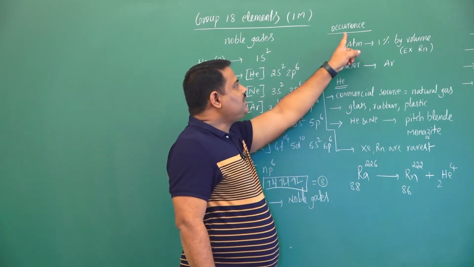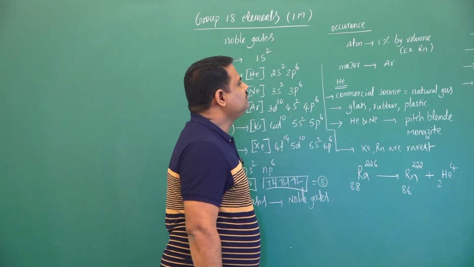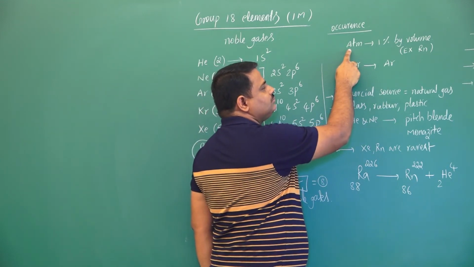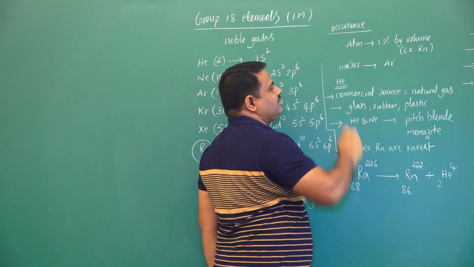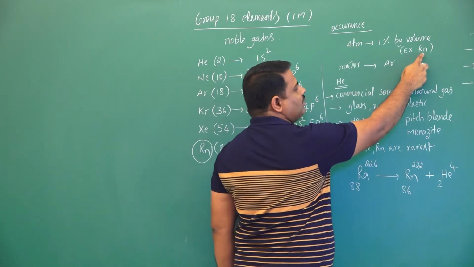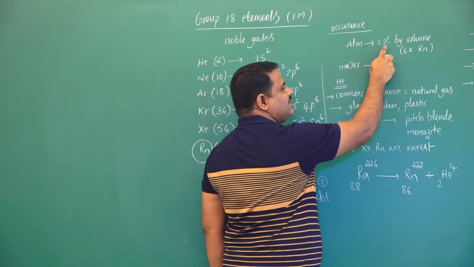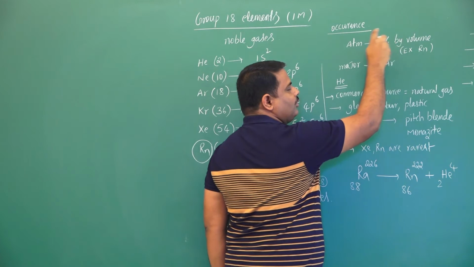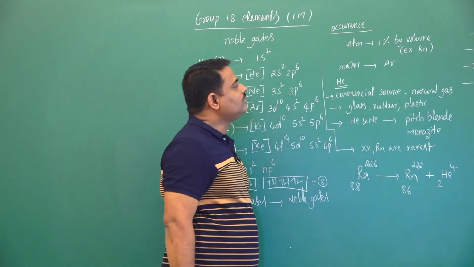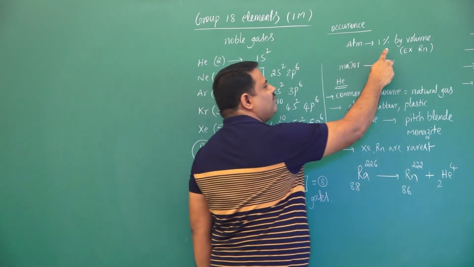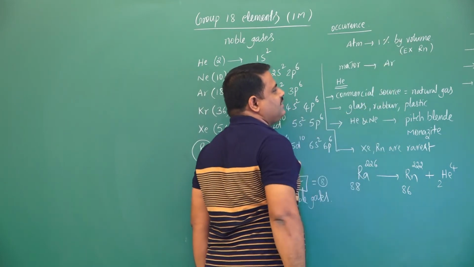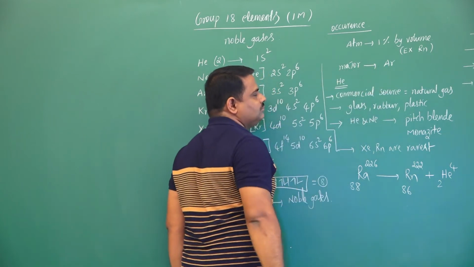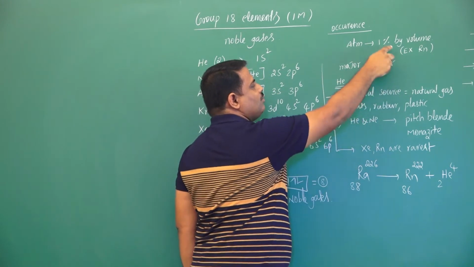Come to occurrence of all these elements. Generally in atmosphere, except radon, all the noble gases are available near about 1% by volume. Now in this 1% by volume of noble gases, major constituent is argon. Argon percentage is more here.